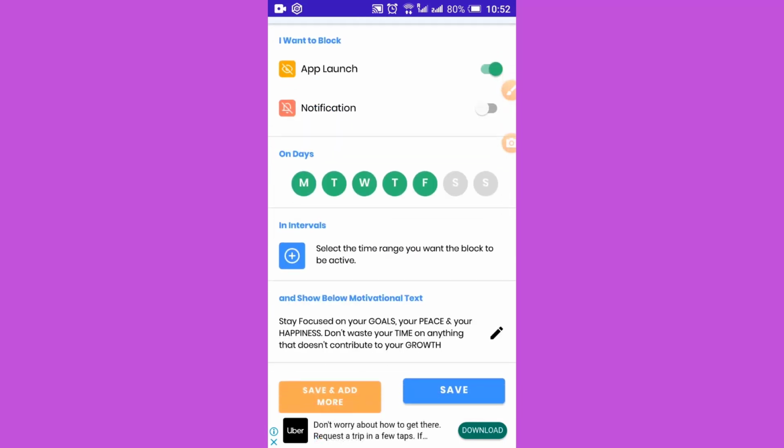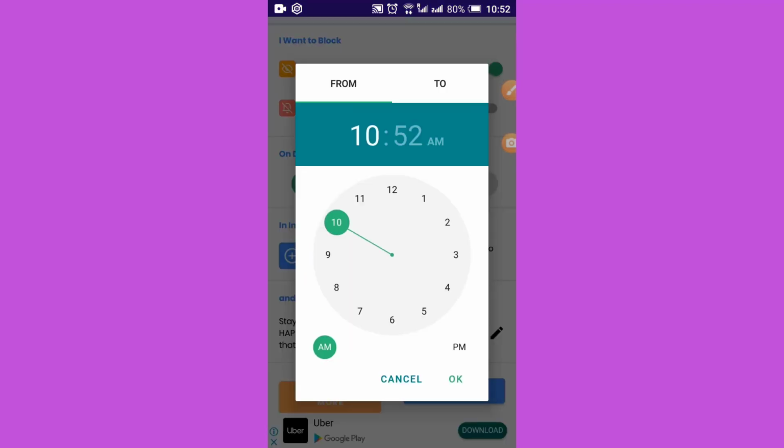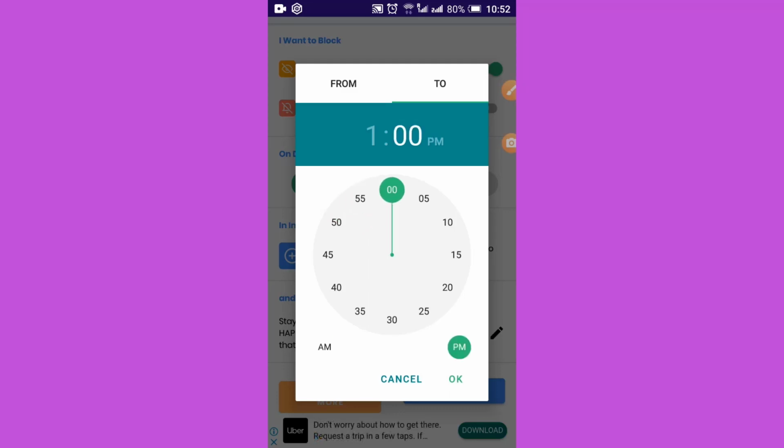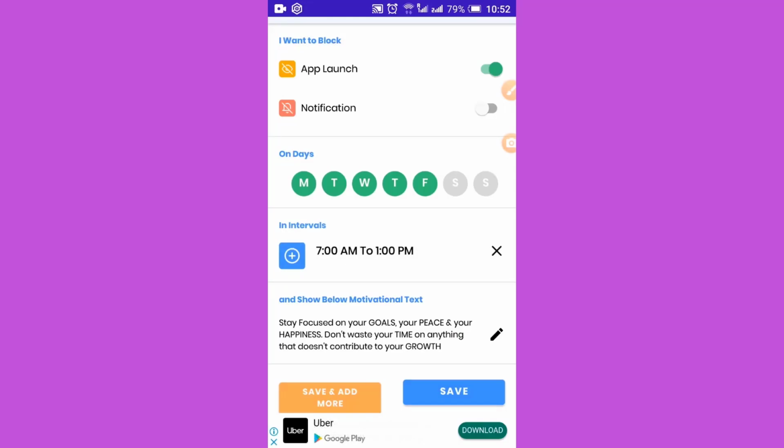Select the days, come here, click this plus icon. You can set the timing here: 7 a.m. to 1 p.m. So kids can't access the Instagram app during this time.